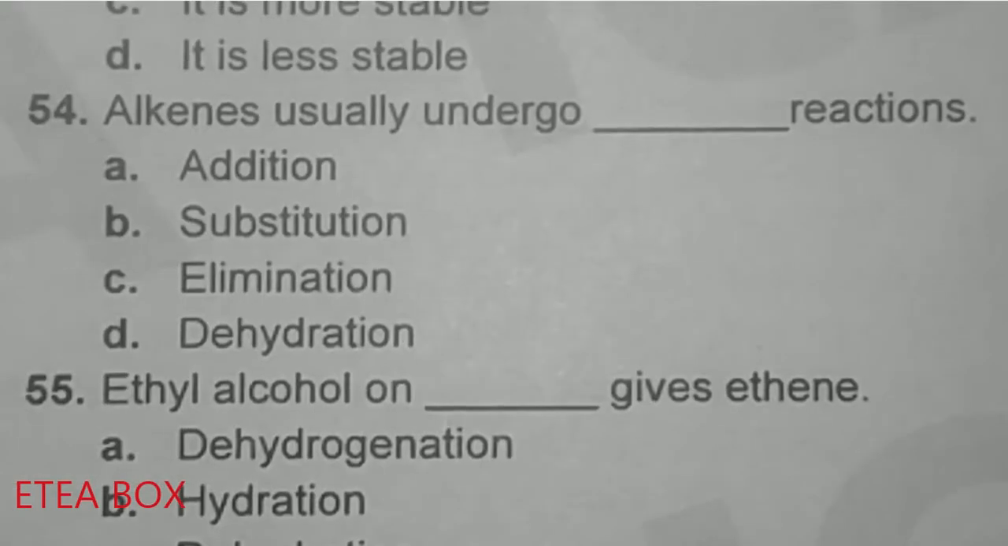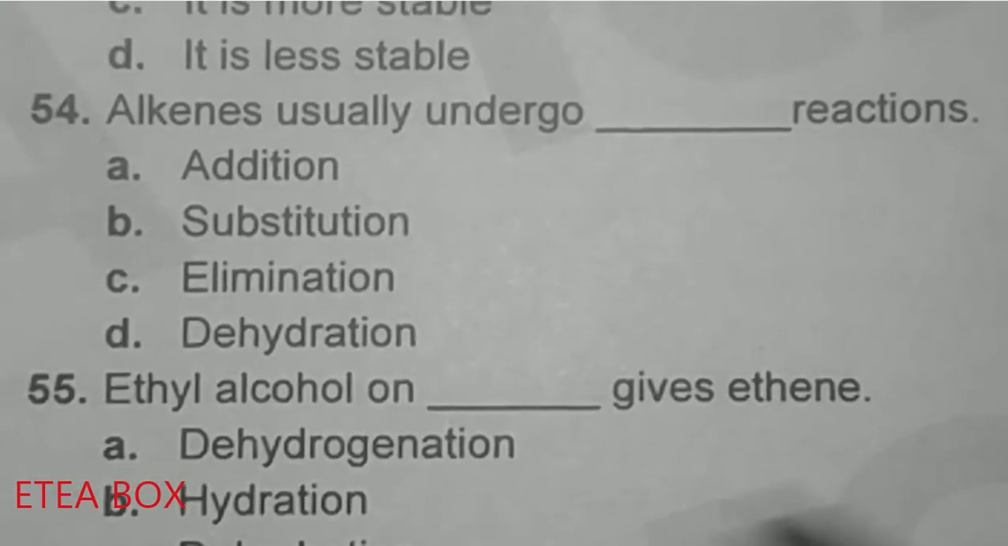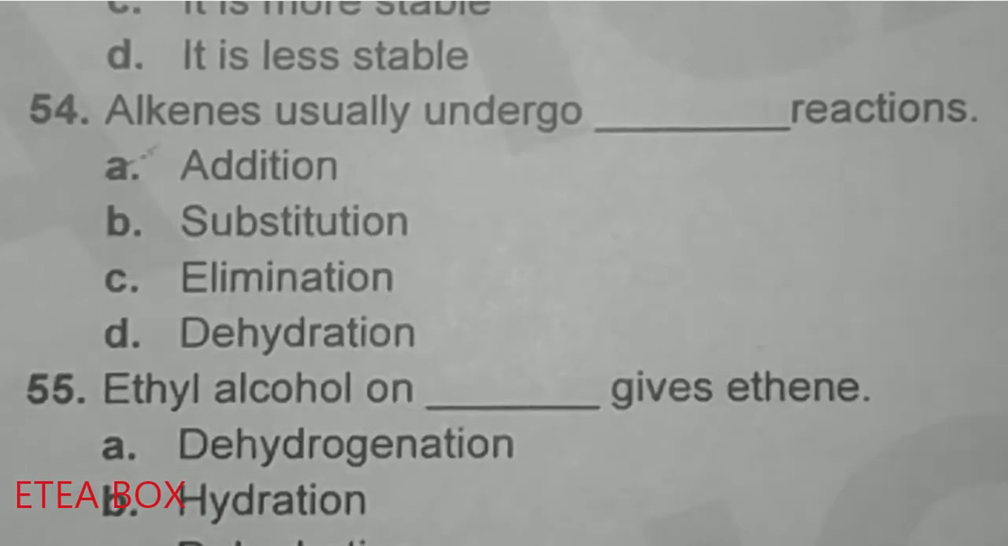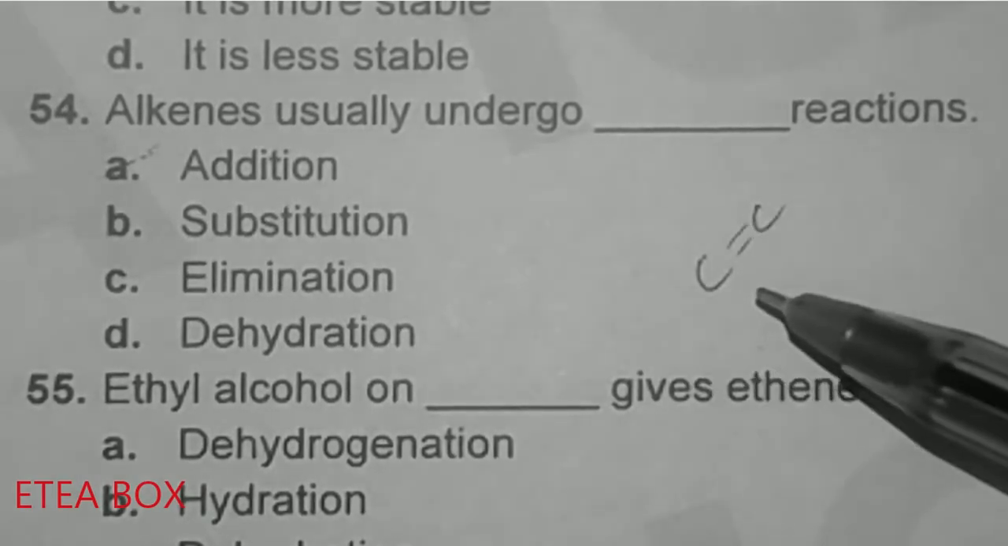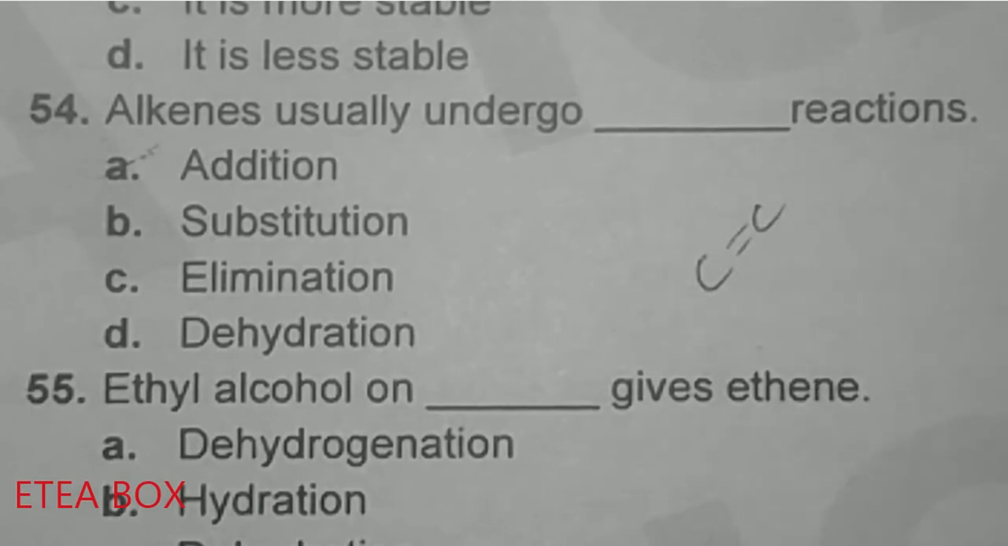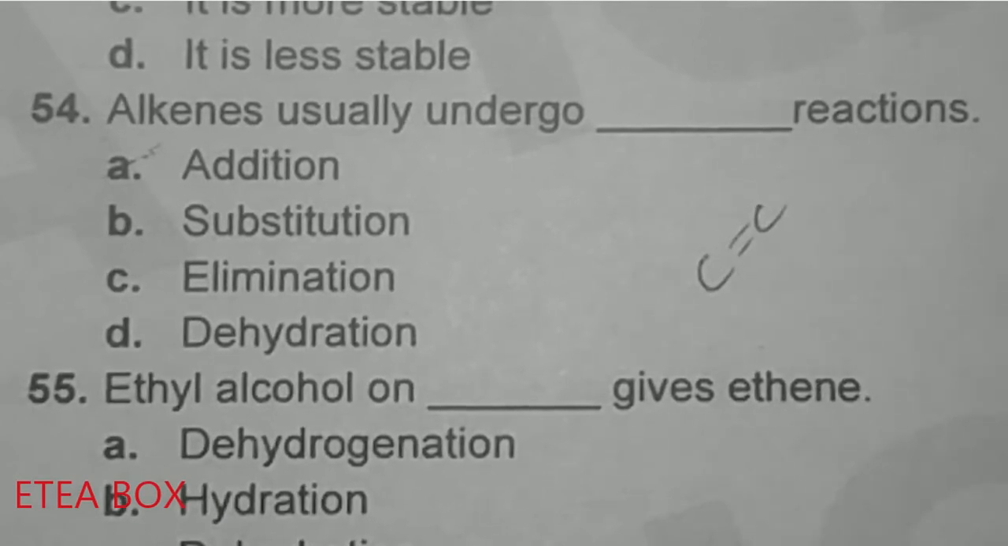Alkenes usually undergo dash reaction. Here is option A, addition reaction, because in alkenes a double bond is present, the pi bond is broken down and the reagent combines with these carbons to form the alkane. So in alkenes, addition reaction occurs.